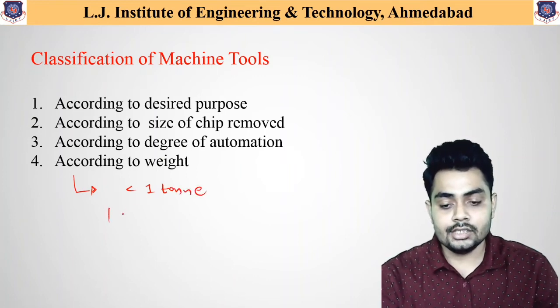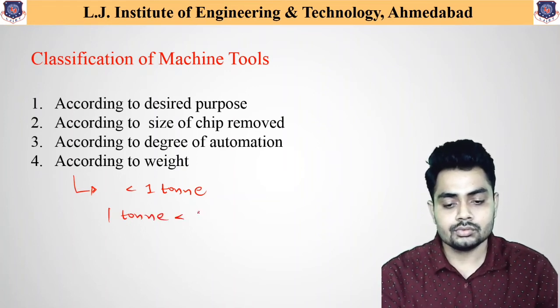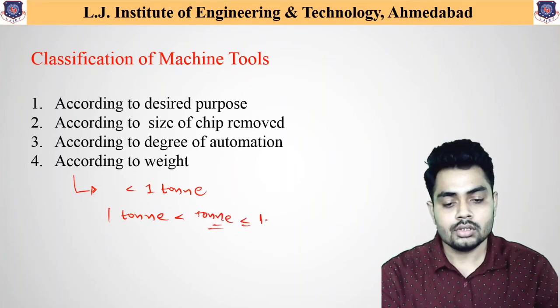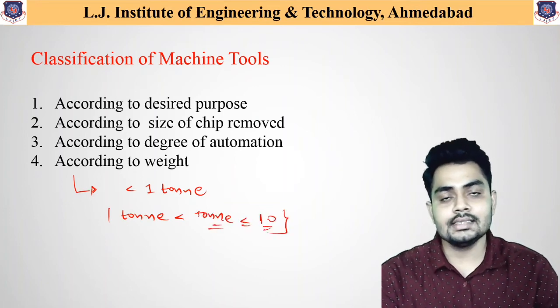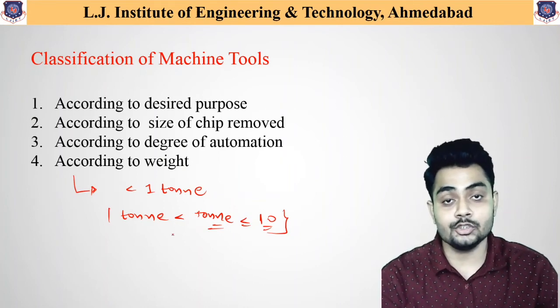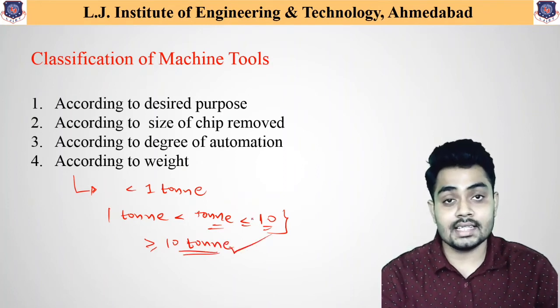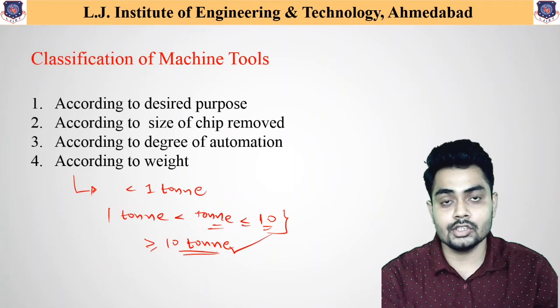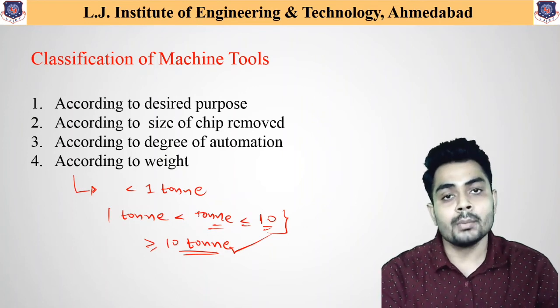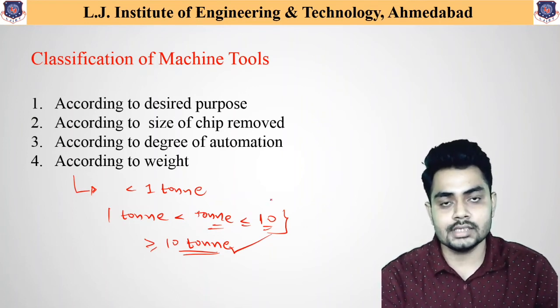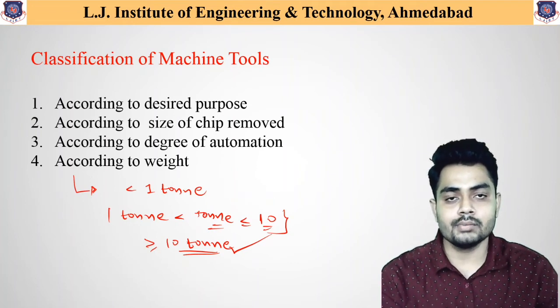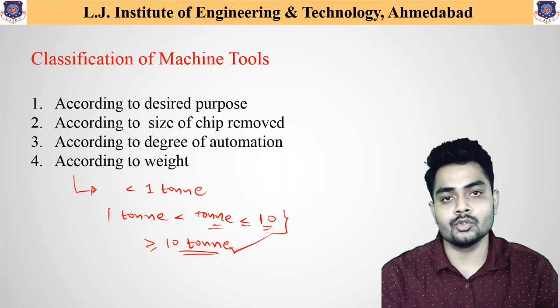If the machine tool has a weight in the range of 1 to 10 tons, it is another, and a machine tool might have a weight greater than or equal to 10 tons. So in this case, there are three different variations available. Based on that, it may be a light duty machine tool, medium duty machine tool, or heavy duty machine tool. That is how these machine tools can be defined according to the weight.